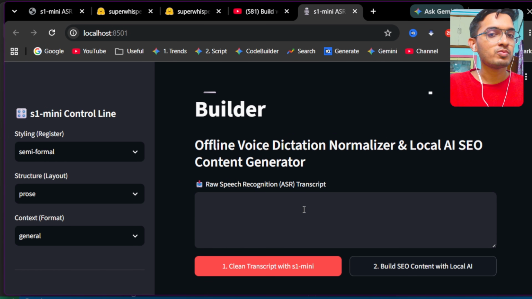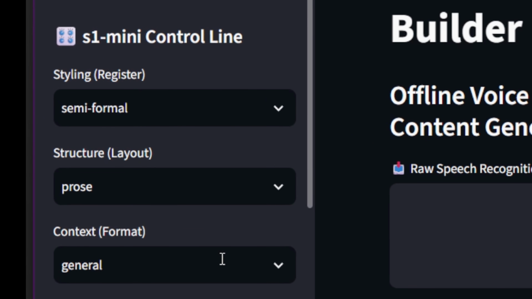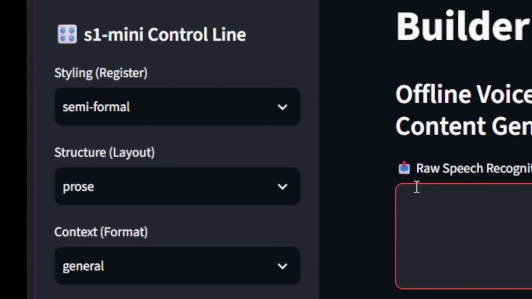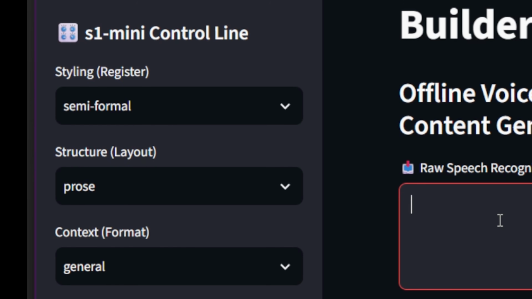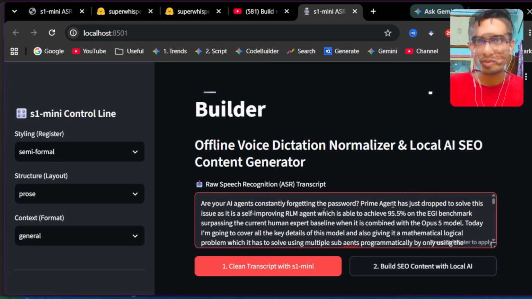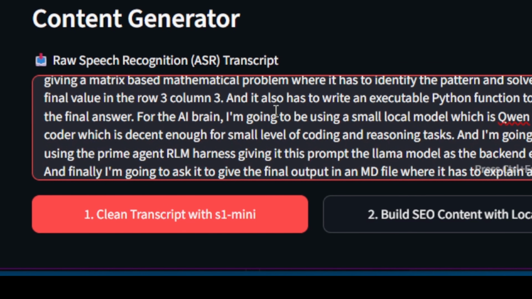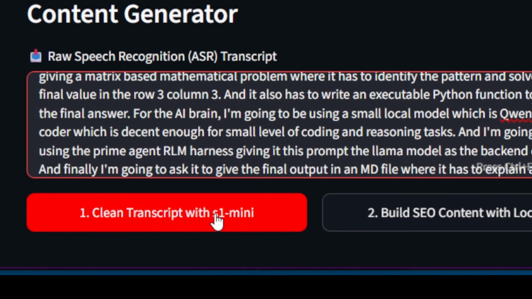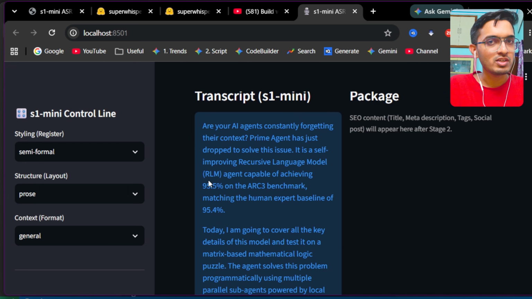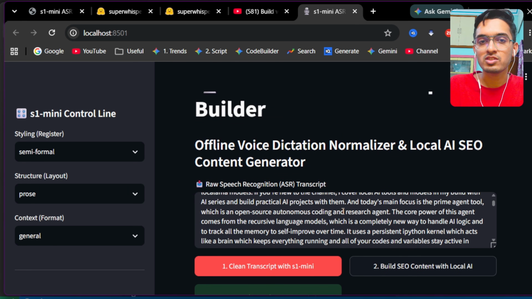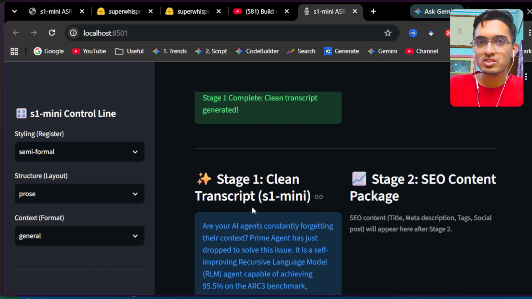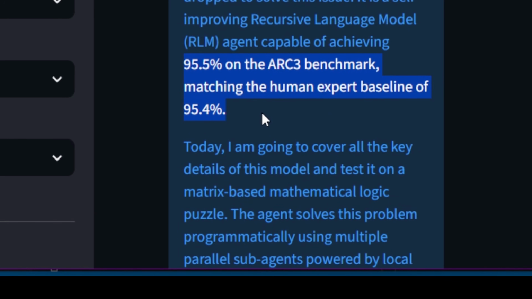Here I can put any of my transcript text, and I can change the style, structure, and the context also, basis my requirements. So just keep them default for now and paste the text from my earlier video, which I had covered for the Prime Agent tool. This is just a raw transcript text of that entire video, and I'm going to be cleaning it with the S1-mini tool. We can see it has done some cleaning, like the RLM was not in brackets in my earlier transcript, and also the percentages for both the tool and the baseline are now properly formatted.